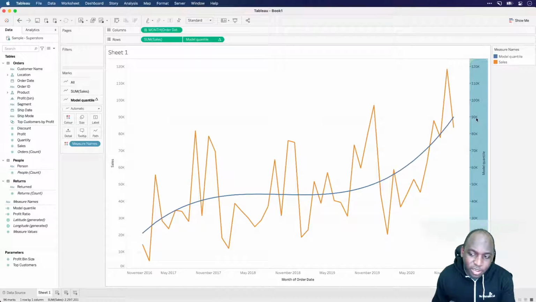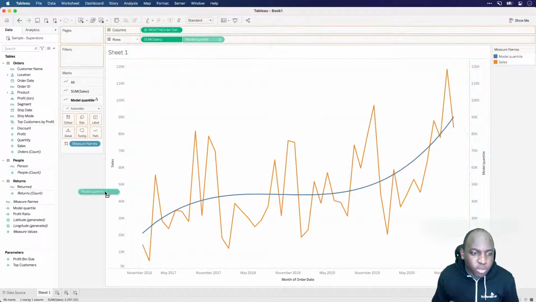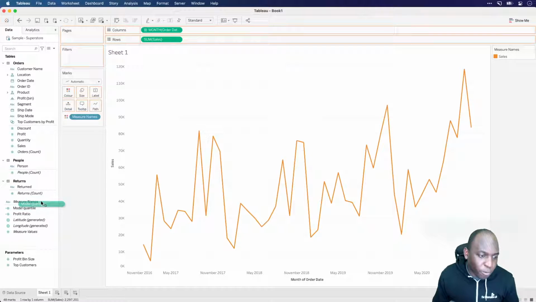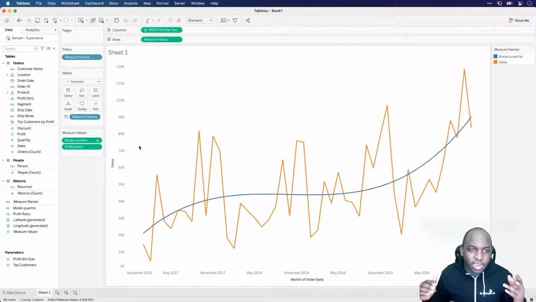So what I was looking to do is synchronize the axis like this so that you could see that this line was tracking the median fairly accurately. Let's remove this model quantile. I'm going to drag it on again, this time doing what I was planning to do before, which is to drag it onto the axis. When I do that, you see it does something slightly different. It does multiple measures in the same measure values pill.